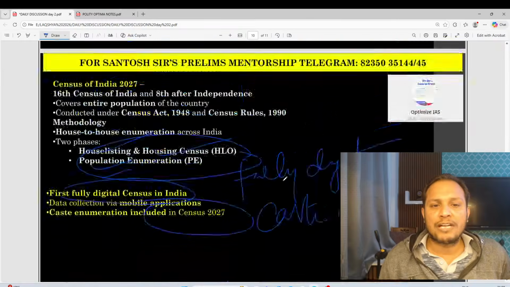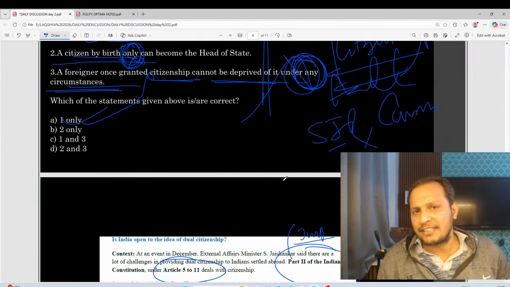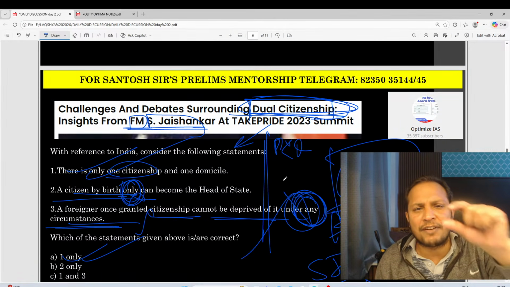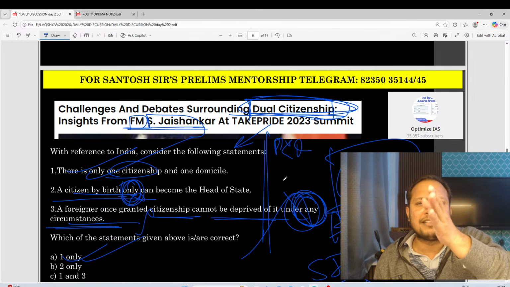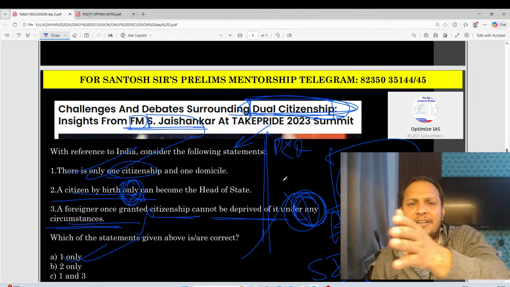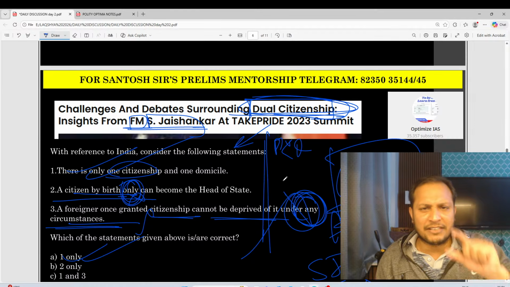Okay. So guys, for today, we have this. Again, we will be continuing with fundamental rights, as some of the aspects are left. Tomorrow, we will discuss DPSP and fundamental duties. Some of the important aspects we'll discuss tomorrow.